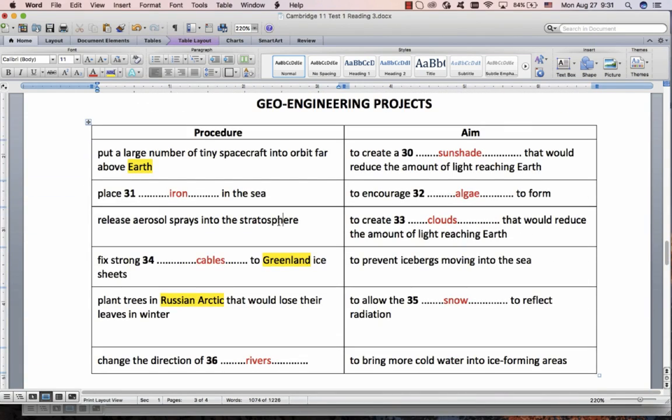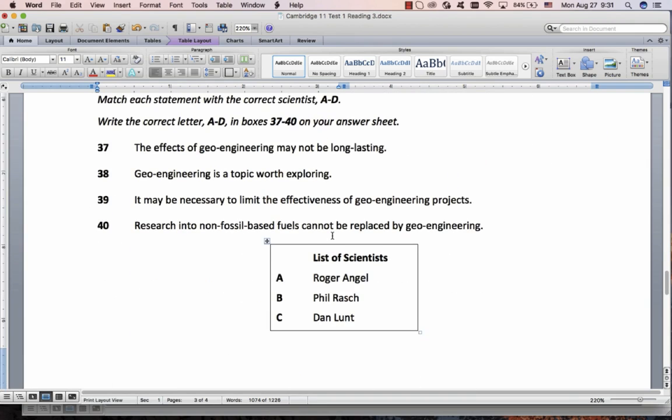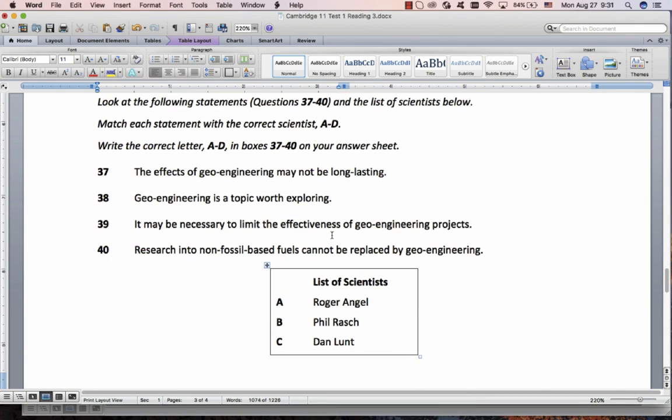Alright, that was just way too easy for a reading 3. I'm very surprised. You can actually get all of these. 1, 2, 3, 4, 5, 6, 7 of them. Let's move on to the match the statements question.